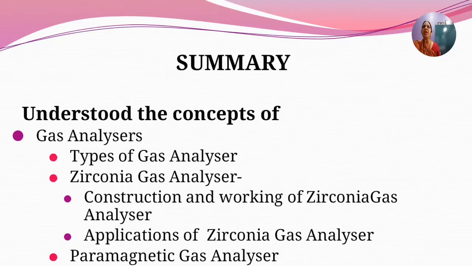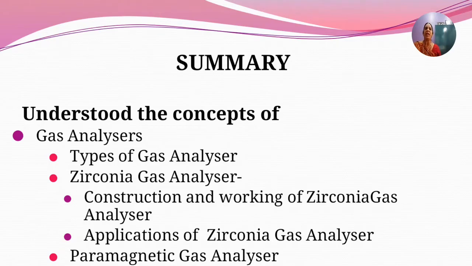A zirconia gas analyzer consists of a solid electrolyte like zirconia which exhibits conductivity of oxygen ions at high temperature. Porous platinum electrodes are attached to both sides of the zirconium element which is to be heated. When this element is heated, oxygen ions move through the zirconium oxide.